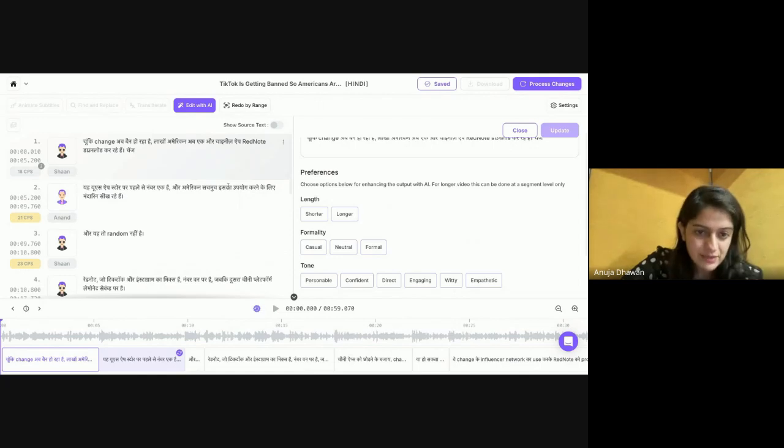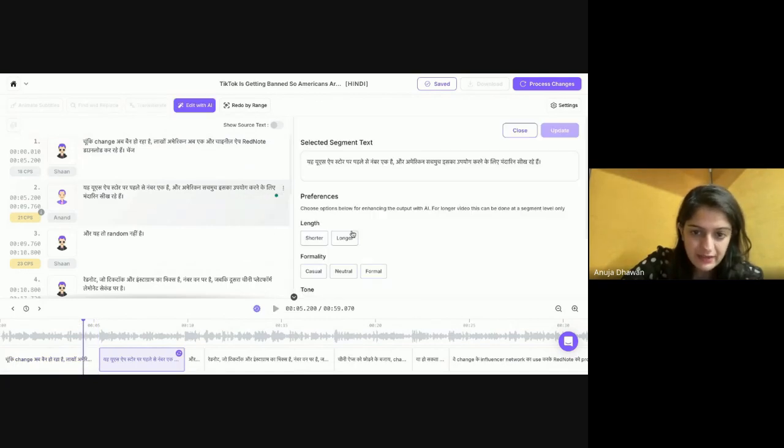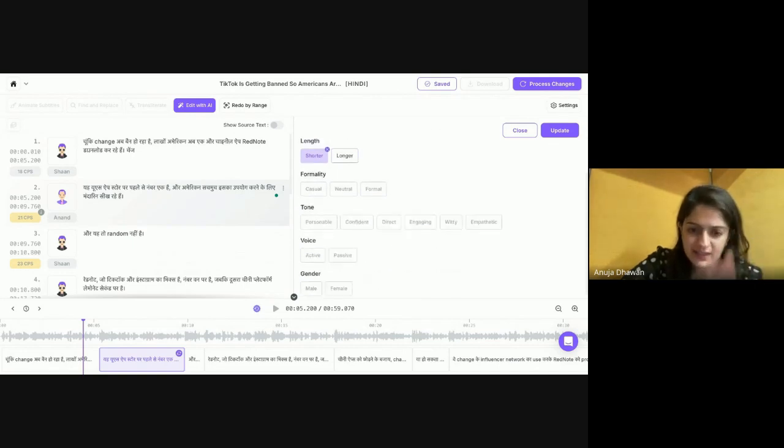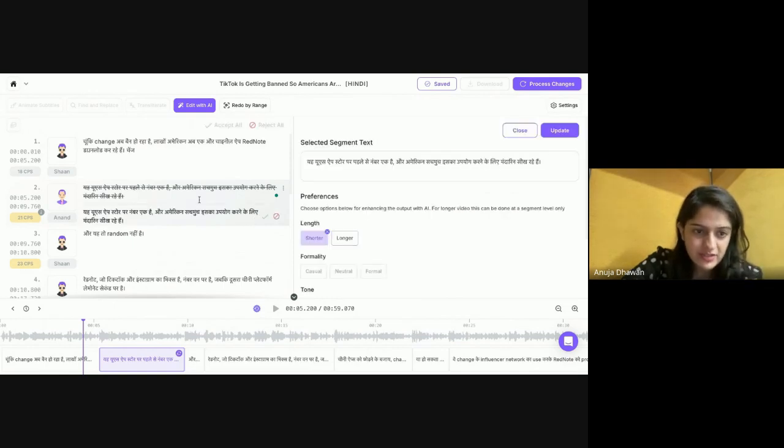So for example, let's do this one. We know that this sentence is a little longer right now because my CPS is higher. So I want to say make the length of this sentence shorter. I can add other things as well if there is some mistake, but let's just do this for now and update. So now this will give me a shorter version. Here, it is not able to give a much shorter version. I think it just removed one word from it. But if I accept it, then my CPS has become better. So this is how you can use it.